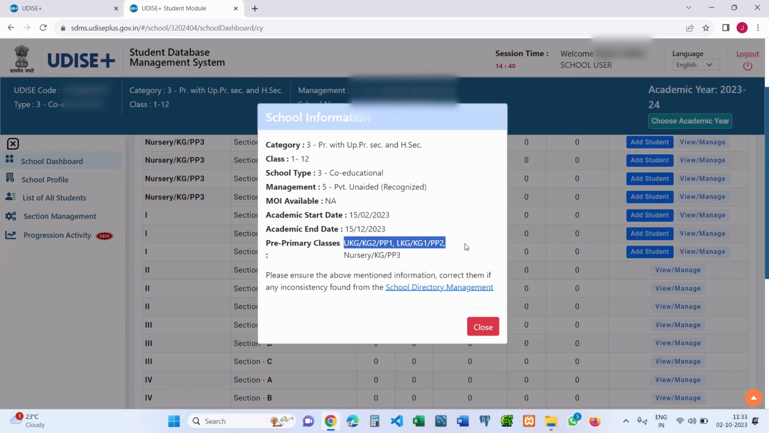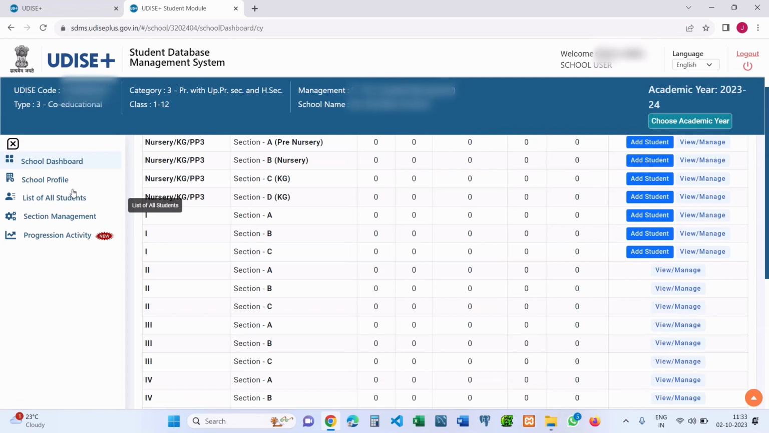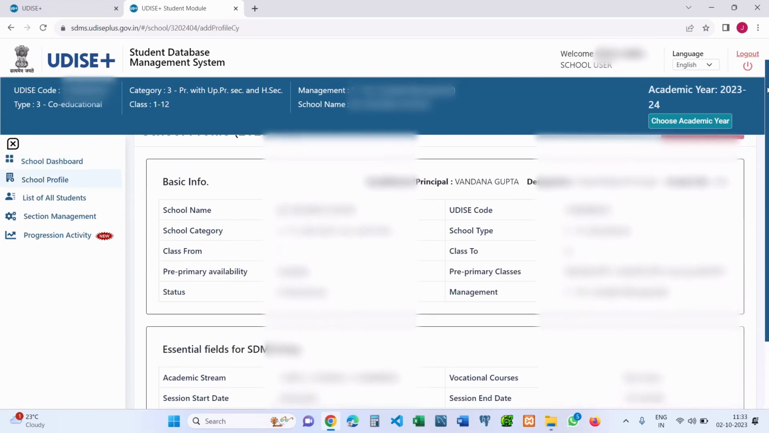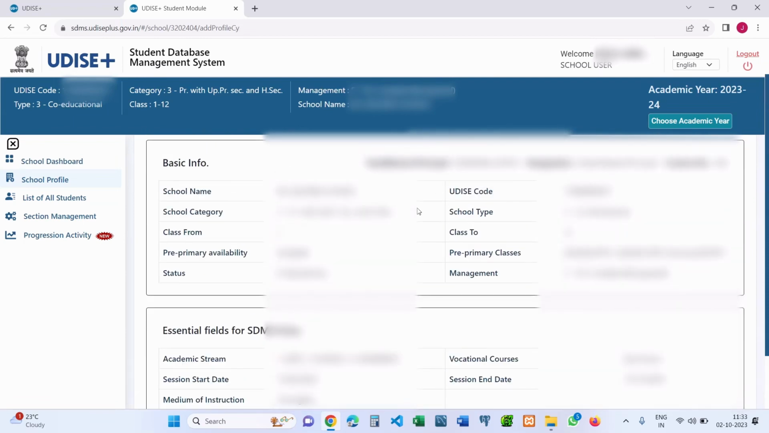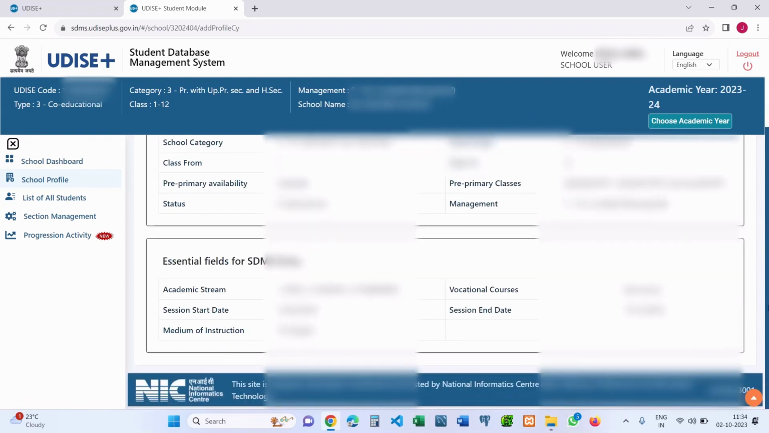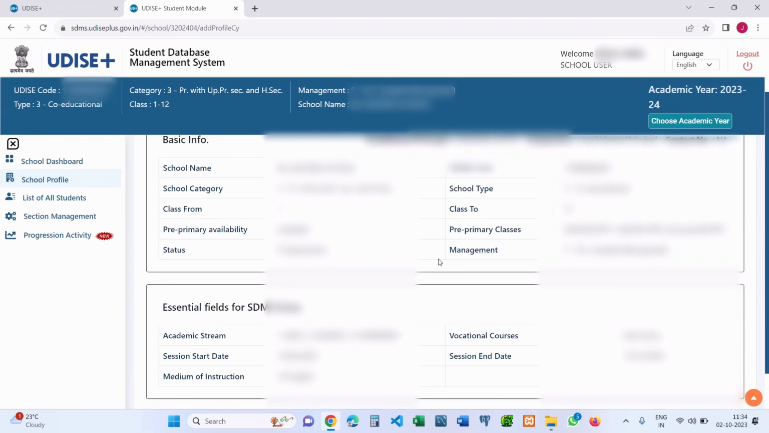Or if there is any change in the category of the school or management type of the school, then you can go to the school directory management and update it from the school directory module. If there are no changes, then you can skip this. Then coming to the school profile again, the school profile will be highlighted. If there is any detail that needs to be updated or changed, you can go to the school directory module and make the necessary change from there.